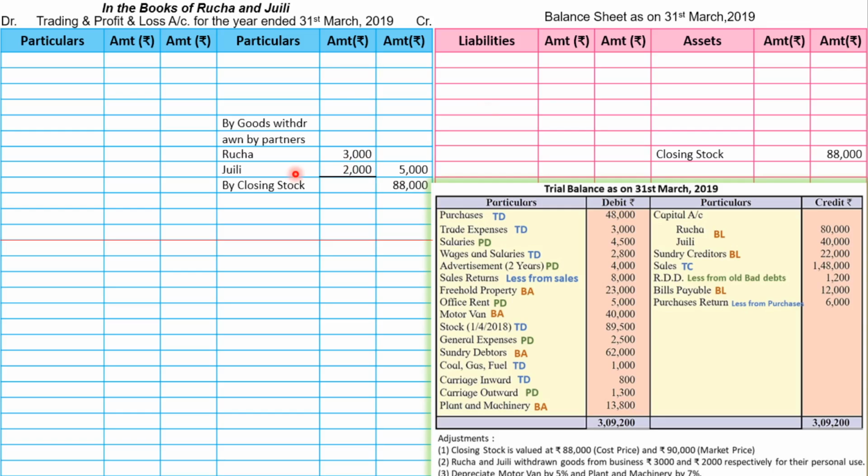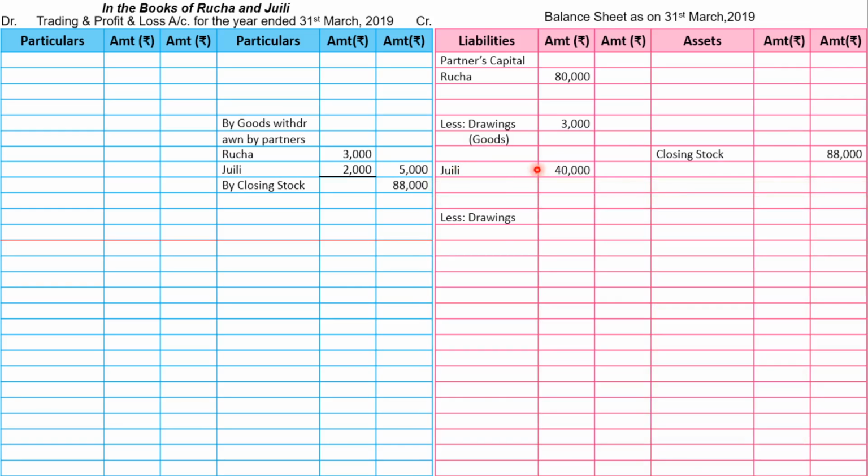And as we know, anything withdrawn by the partner for personal use is treated as drawing, correct? And drawing हम क्या करते हैं? Capital में से subtract करते हैं. So let's find out capital from the trial balance first. It is there, 80 and 40. So we will go to liability side and we will write partner's capital, and Rucha's capital was 80,000, and from Rucha's capital we are going to subtract her drawing, which is 3,000 rupees, and in bracket we will mention it is drawing of goods. In the same way, we are going to write Julie's capital, which is 40,000, and from Julie's capital we are going to subtract Julie's drawing, which is 2,000, and in bracket we are going to specify that it is drawing of goods.